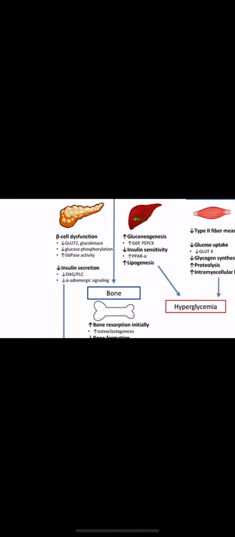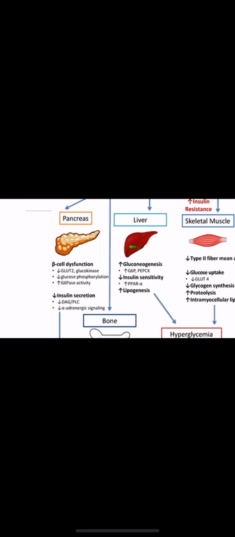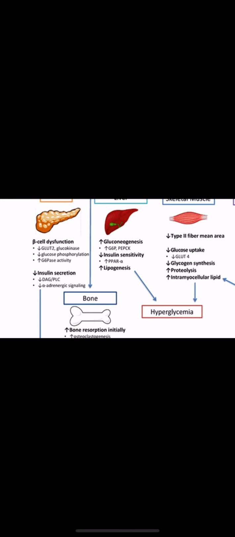They're decreasing the glucokinase, decreasing glucose phosphorylation, and increasing the G6Pase activity, that is glucose 6-phosphatase activity. So what they are doing is inhibiting the glucokinase. That means they are not there for glycolysis, they are promoting gluconeogenesis.